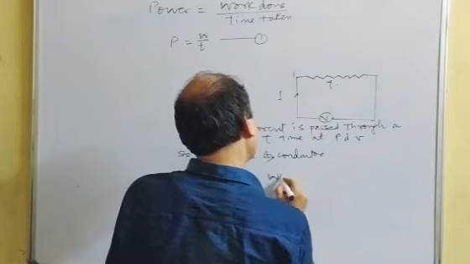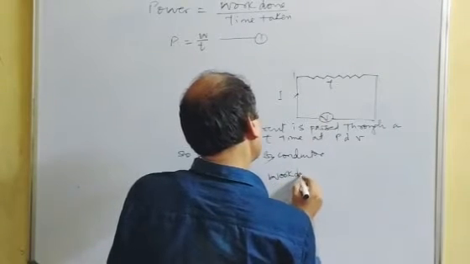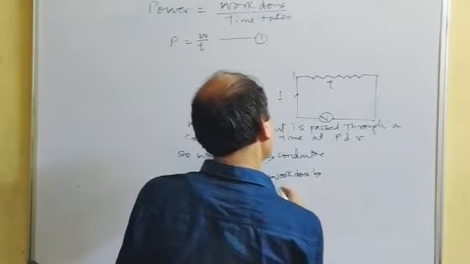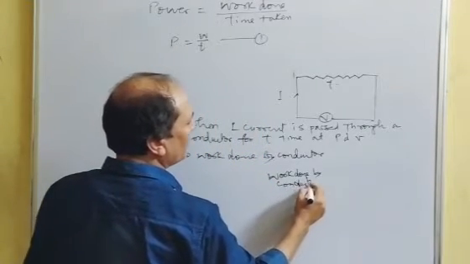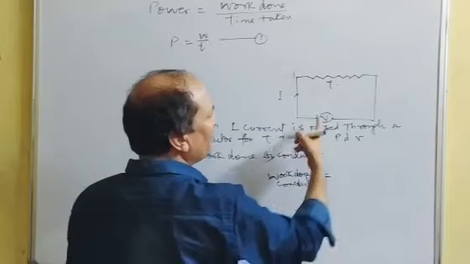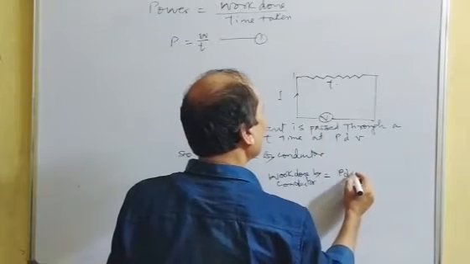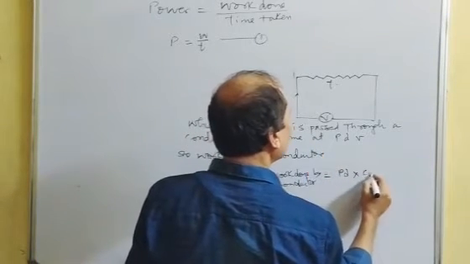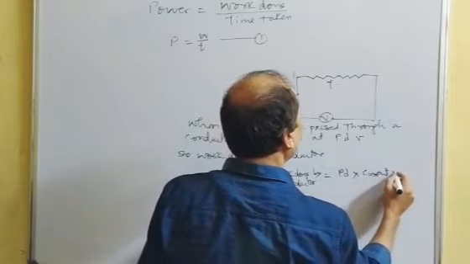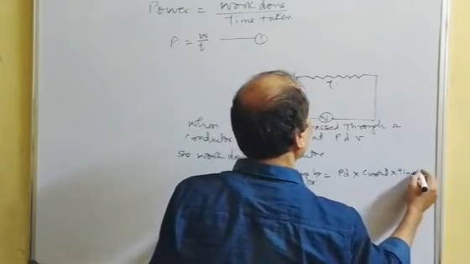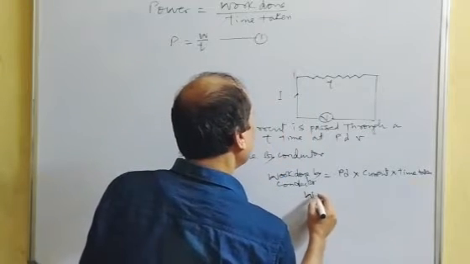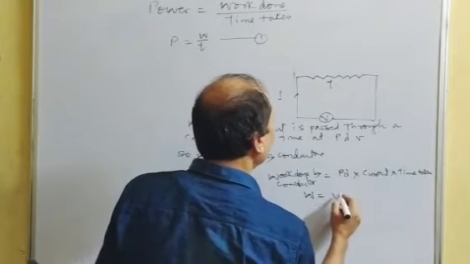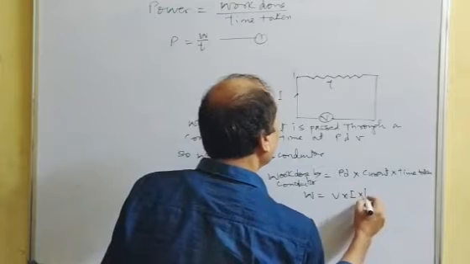So work done by the conductor will be equal to potential difference into current into time taken. So we can say the work done by the conductor W equals potential difference V into I into T.